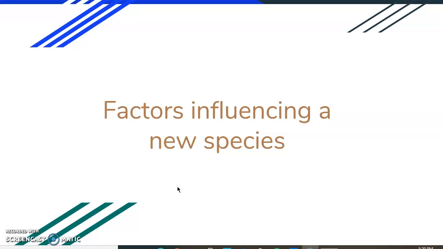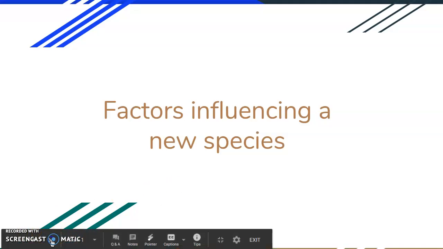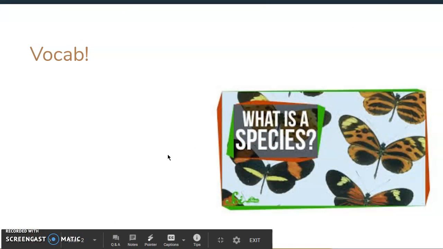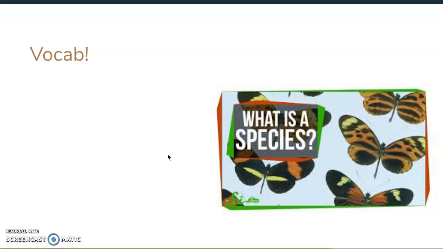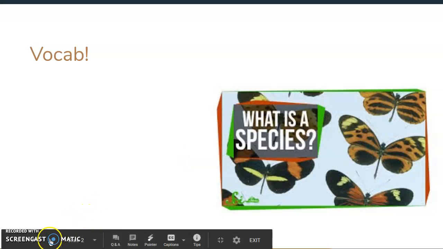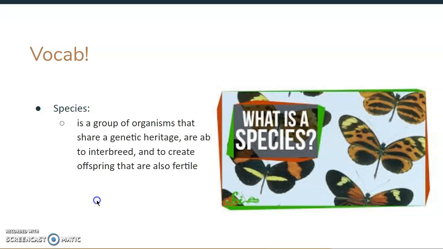Today we're going to be talking about factors that influence a new species. We have five main factors that do that. Of course, as always, I love to start with our vocab so that we can all be on the same page when we're talking about these new words. Our first vocab word is species.